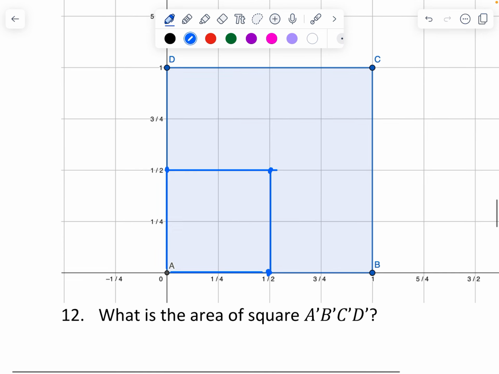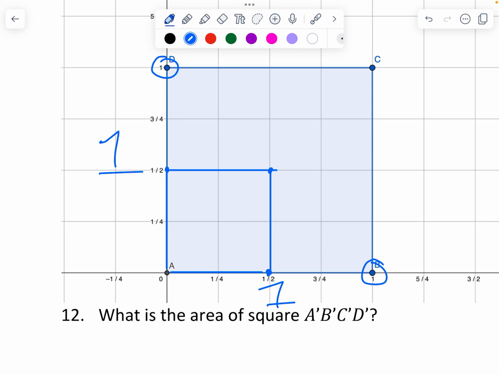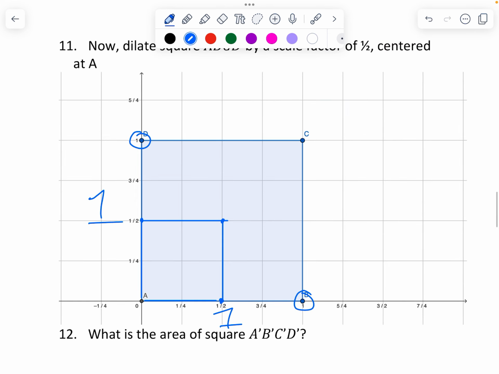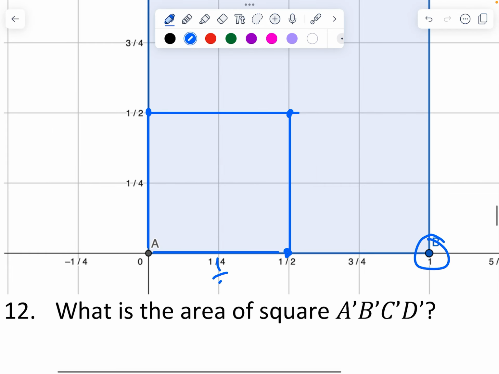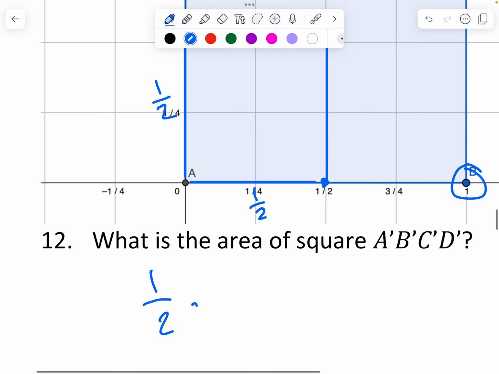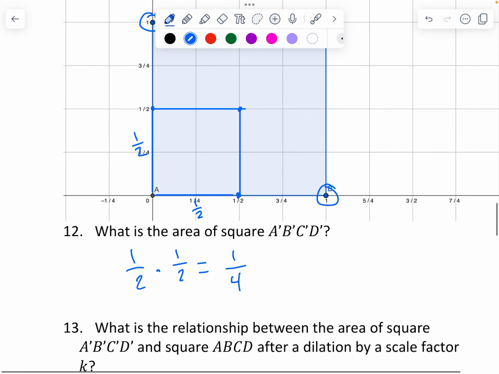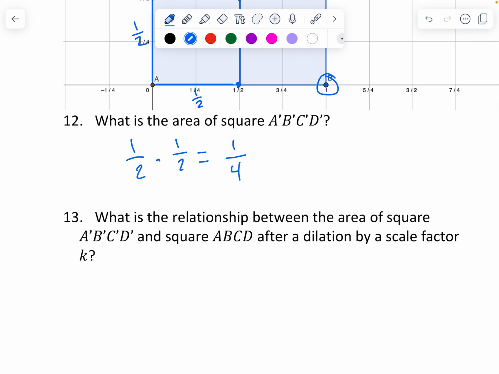But remember, this is still 1 and this is still 1, right? So our original square was a 1 by 1 square, so its area was 1. Our new square is only 1/2 by 1/2. So if we do length times width, 1/2 times 1/2 is 1/4. So our new square has an area of 1/4.